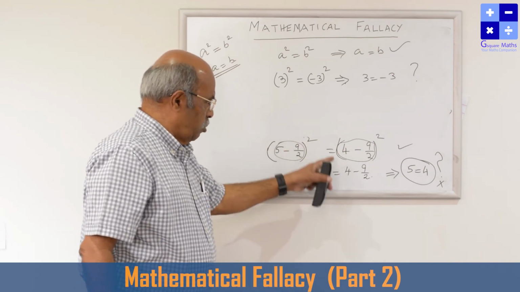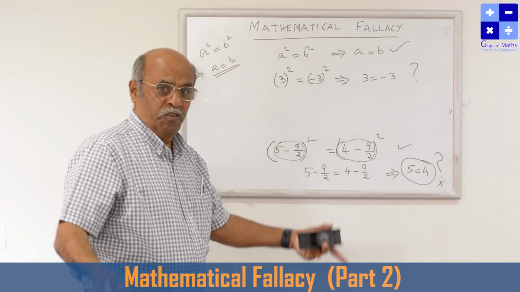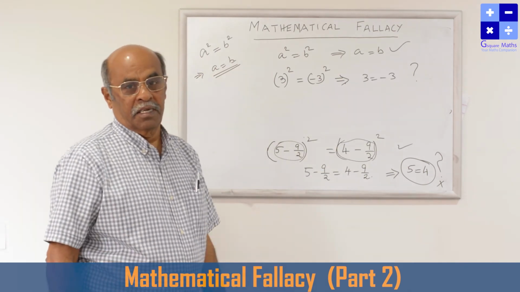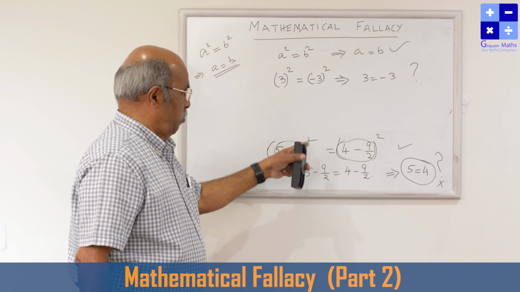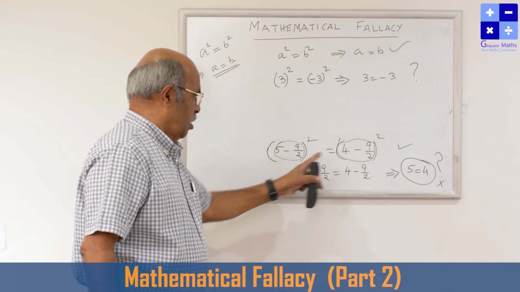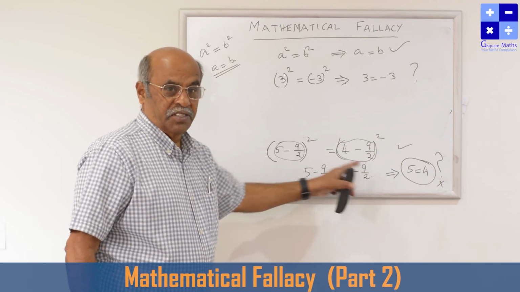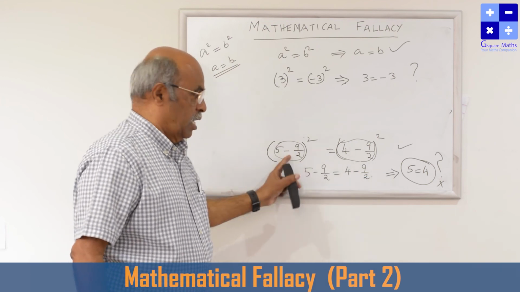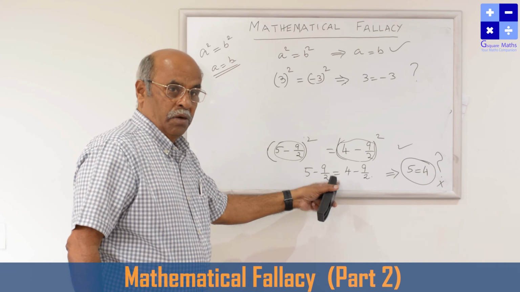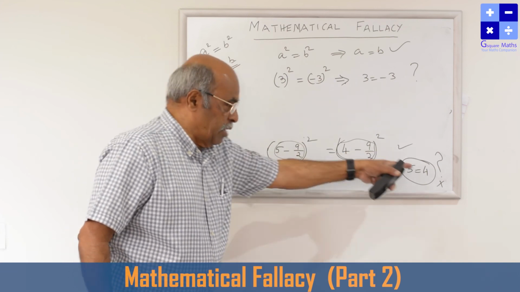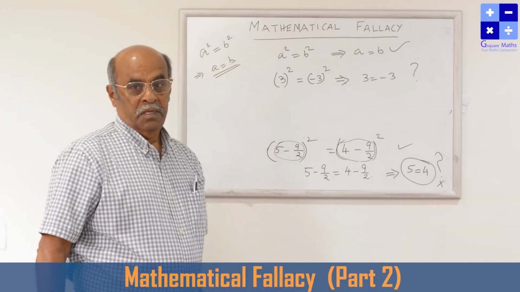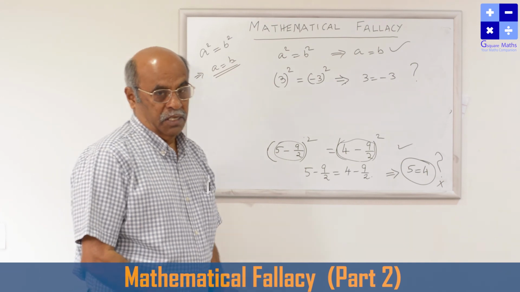Half whole square is equal to minus half whole square, 1 by 4 is equal to 1 by 4, that's absolutely right. But while taking the square root, you have to see what the base is, whether the base is of the same sign or different sign. Here it is a different sign, but I applied that rule. I applied the property wrongly and landed on mistakes. These are the mathematical falsities.